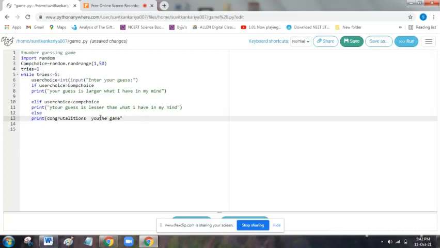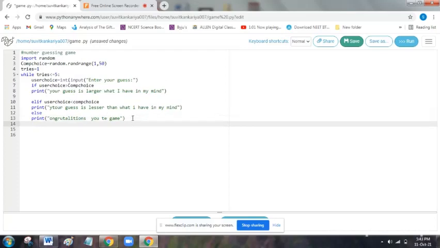Now comes the break statement here, because breaking the statement is necessary. If the user guesses the number before 5 tries, then the output window shouldn't show that we have to guess another number. That's why we are writing break here.